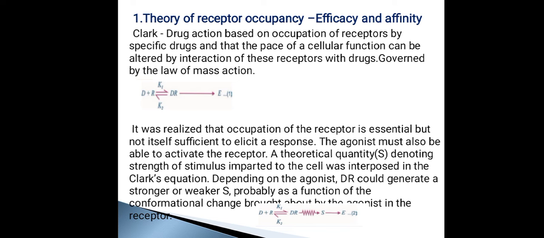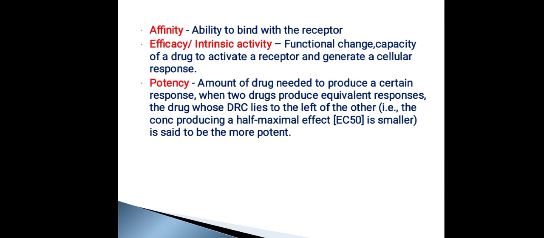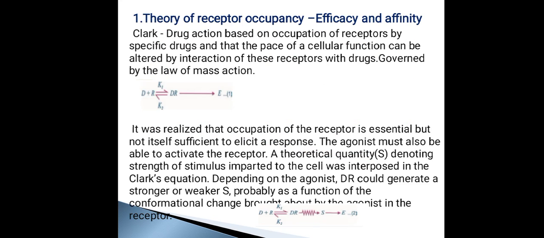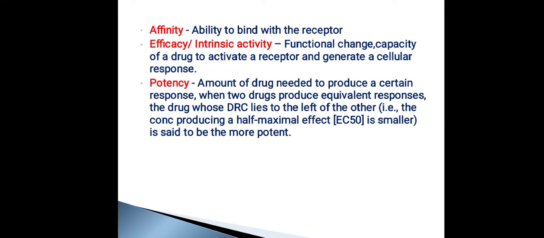First, the drug has to bind to the receptor. Second, the drug has to bind to the receptor and activate the receptor and cause the response. So this entire theory of receptor occupancy is revolving around two important concepts, that is efficacy and affinity. So what is affinity? Affinity is the ability of the drug to bind with the receptor, and efficacy or intrinsic activity is the ability of the drug to activate the receptor and generate a response. So the first theory, that is the theory of receptor occupancy, is about affinity and efficacy.